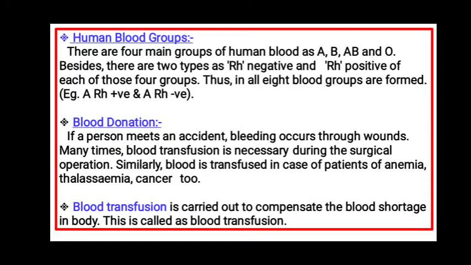What was blood donation? If there was any accident or any person was in need of blood because of any disease, then the other person would donate his blood and then it was given to the person in need. Blood transfusion is carried out to compensate the blood shortage in the body. This is called as blood transfusion. So one person donates the blood and then that blood is given to the person in need. So in this way the blood transfusion takes place.